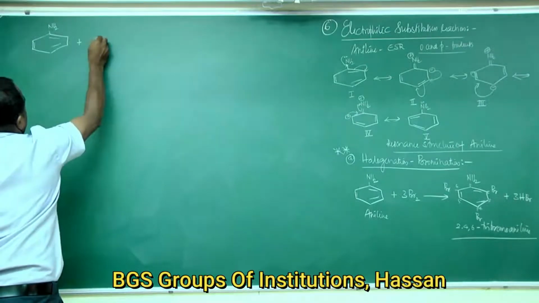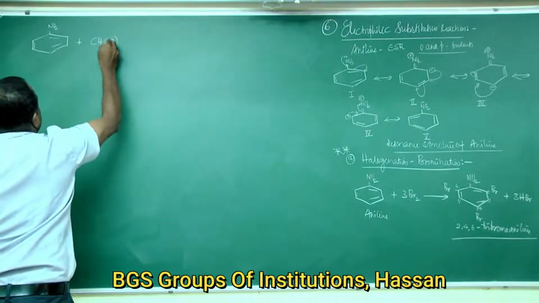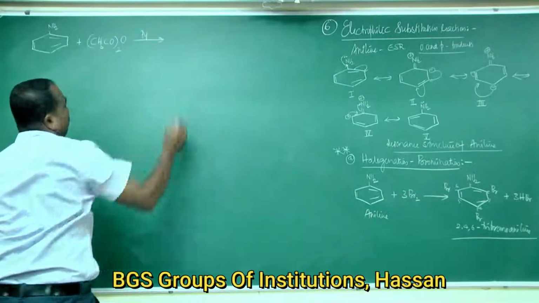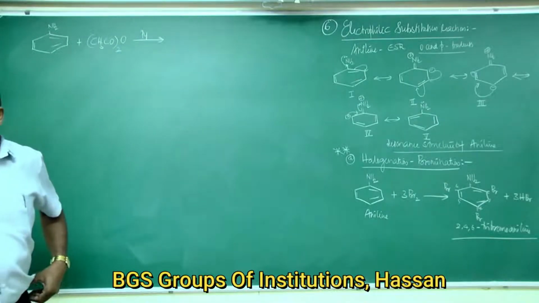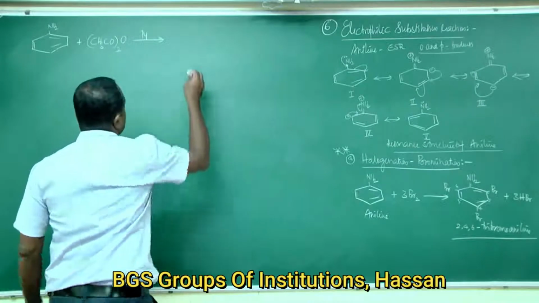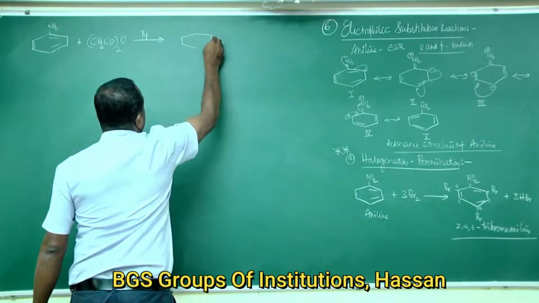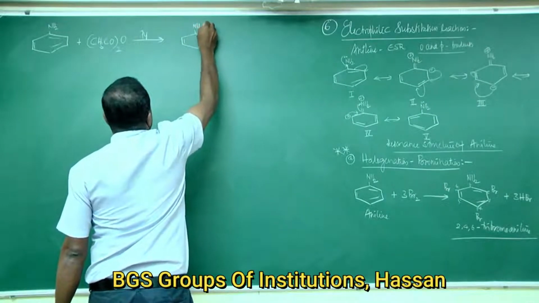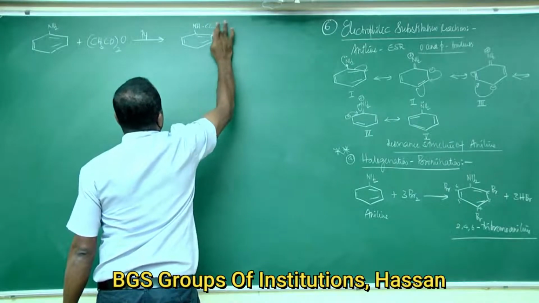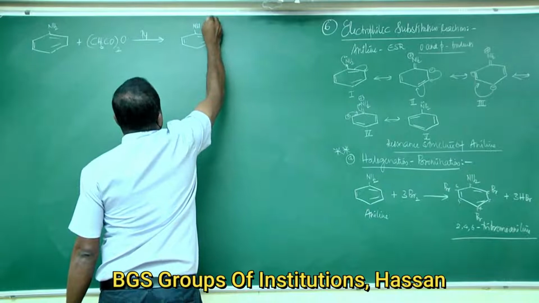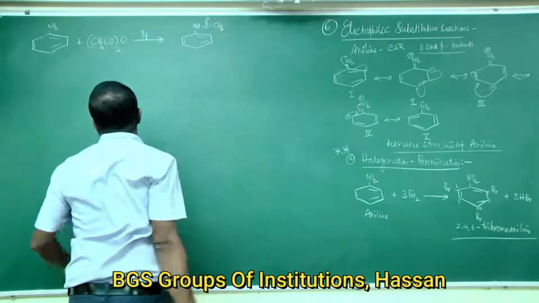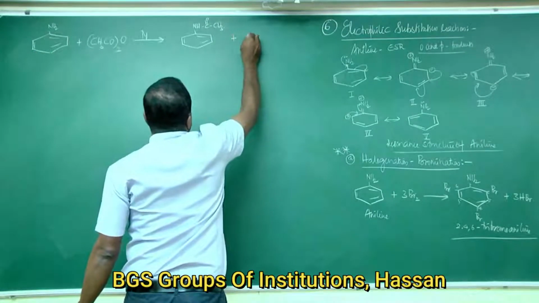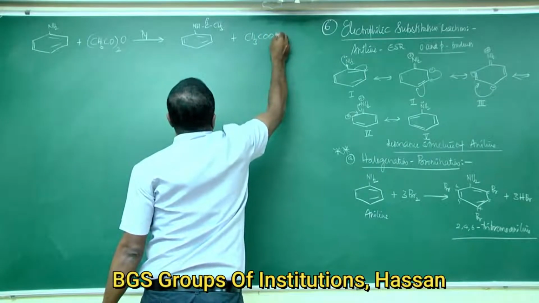Aniline reacts with acetic anhydride, (CH3CO)2O, in presence of pyridine catalyst to form benzene ring connected to NHCOCH3, NH C double bond O CH3, plus acid, that is CH3COOH, acetic acid.